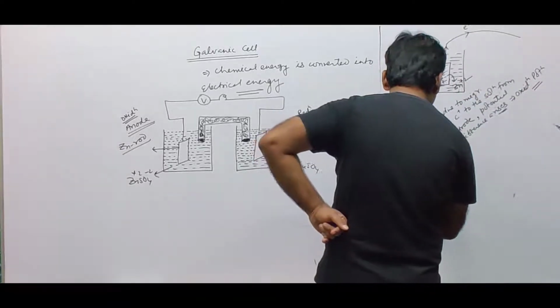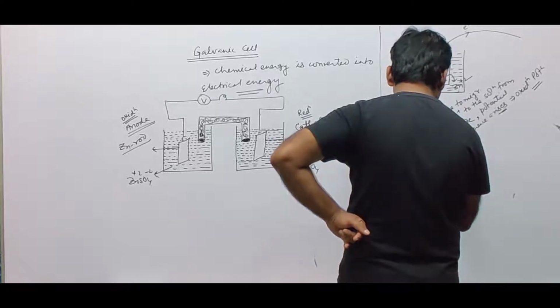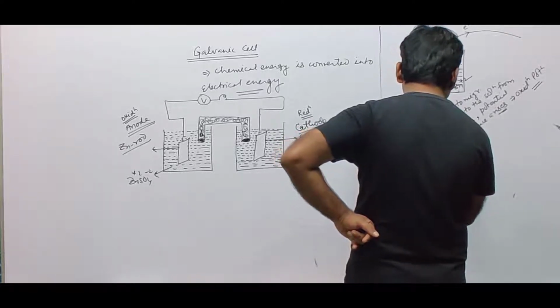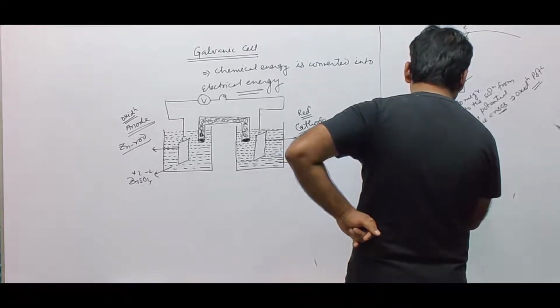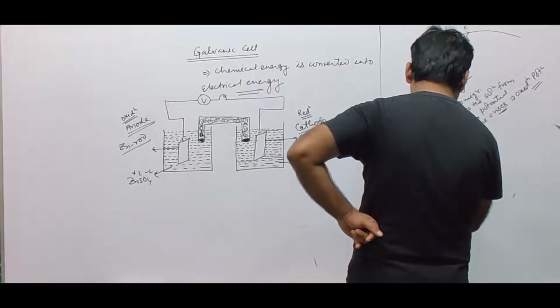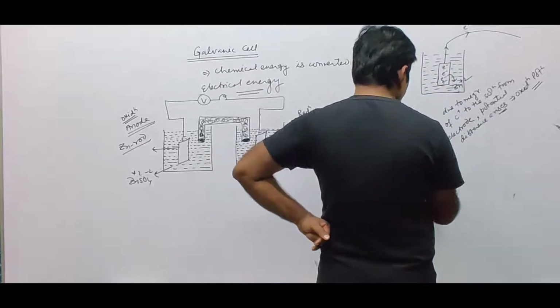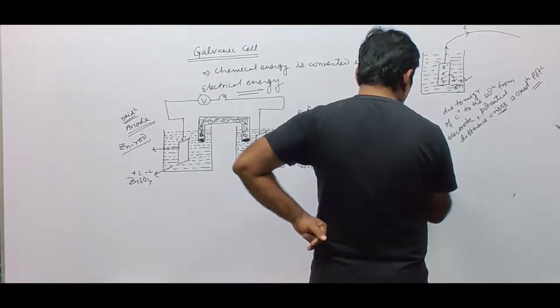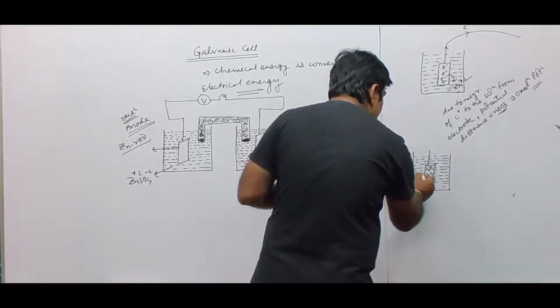Similarly, suppose there is another rod we have taken, this is a copper rod. If the copper rod is dipped in copper sulfate, there will be Cu2+ in the solution, coming from the solution itself.